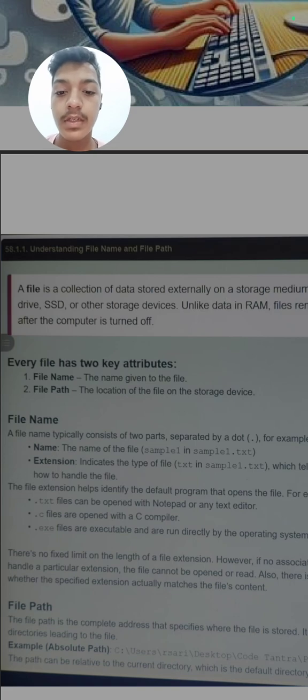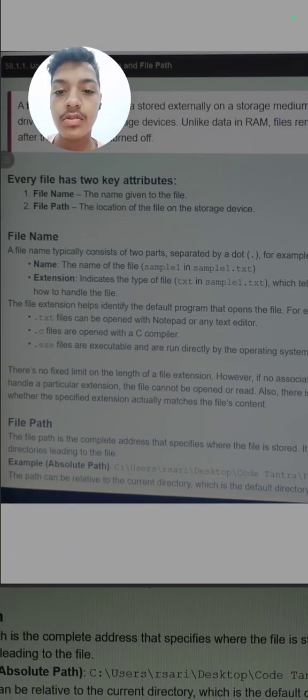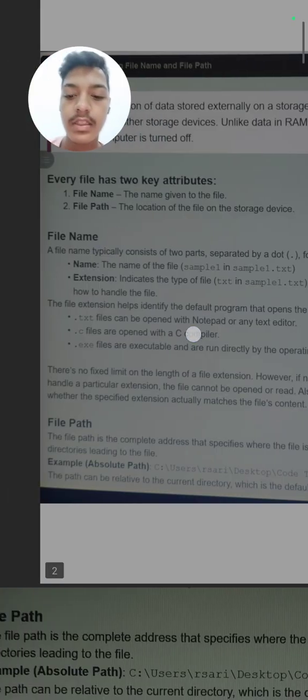Next is the path, where the file will be stored, like in a USB, hard drive or pen drive. Next, we will discuss in detail the file name.